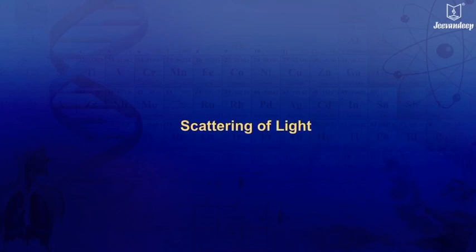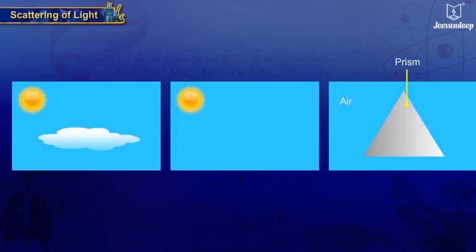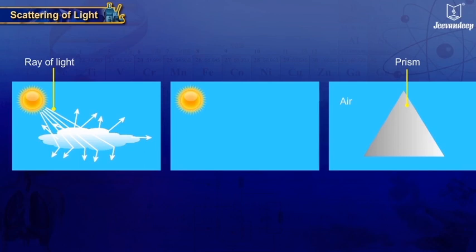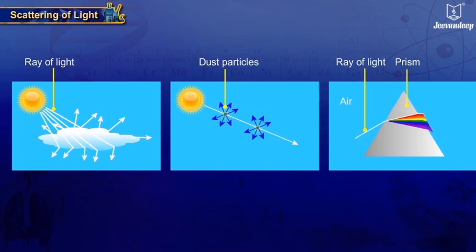Scattering of light. Scattering of light is a physical process whereby light is forced to deviate from a straight path by irregularities in the propagation medium, particles, or in the interface between two media.